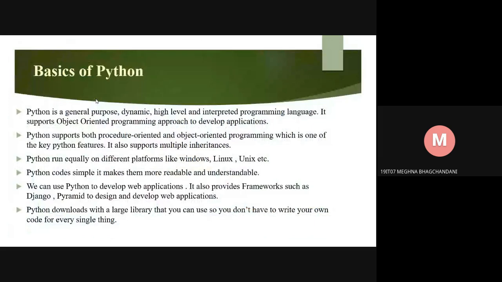So let's start. Basics of Python. Python is a general purpose, dynamic, high level and interpreted programming language. It supports object oriented programming approach to develop applications. Python supports both procedure oriented and object oriented programming, which is one of the key Python features. It also supports multiple inheritance. Python runs equally on different platforms like Windows, Linux, Unix, etc. Python code is simple, which makes it more readable and understandable.